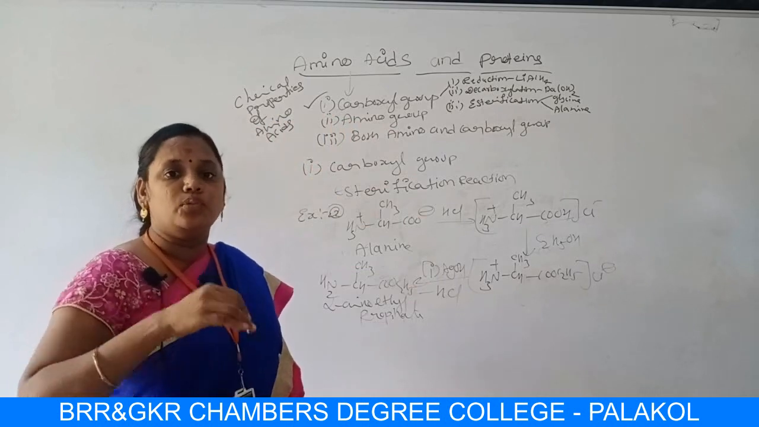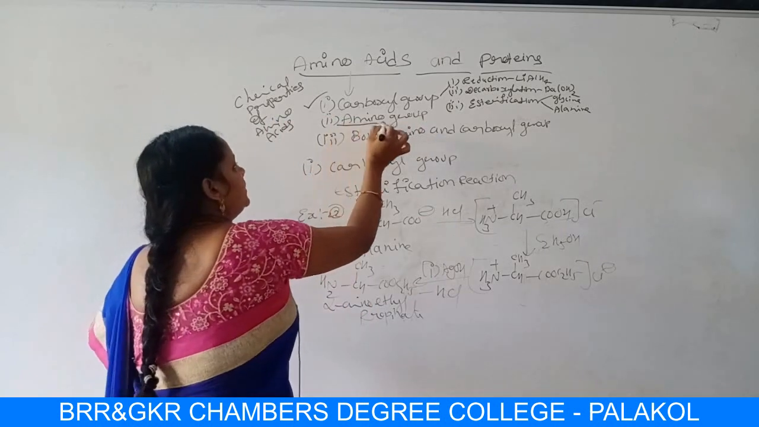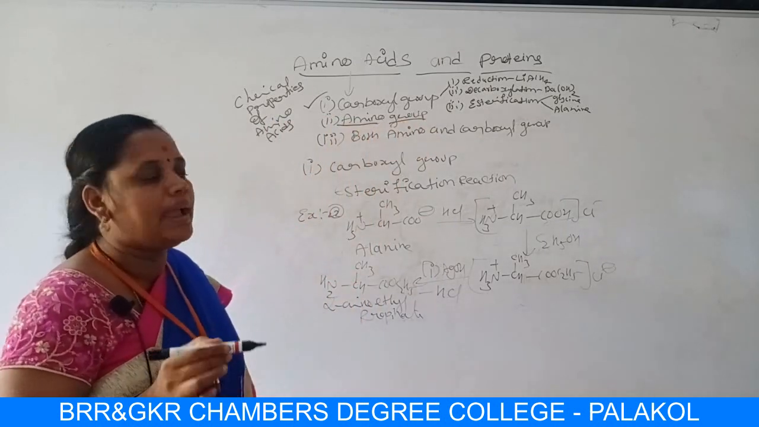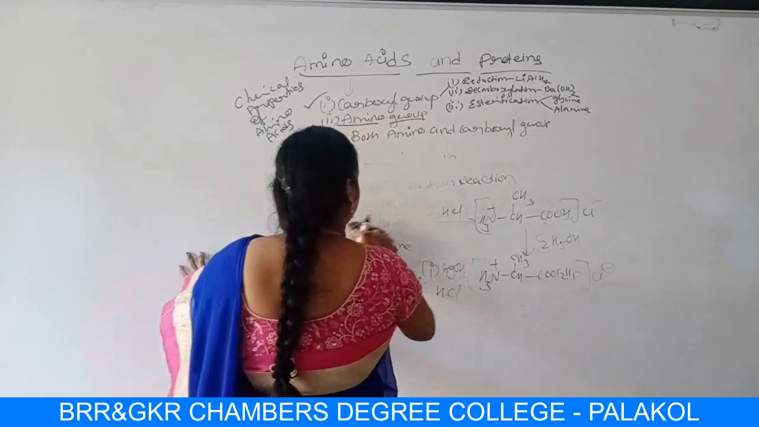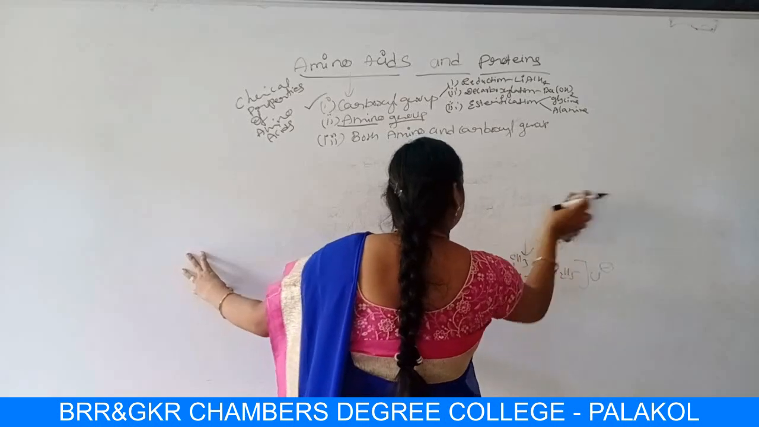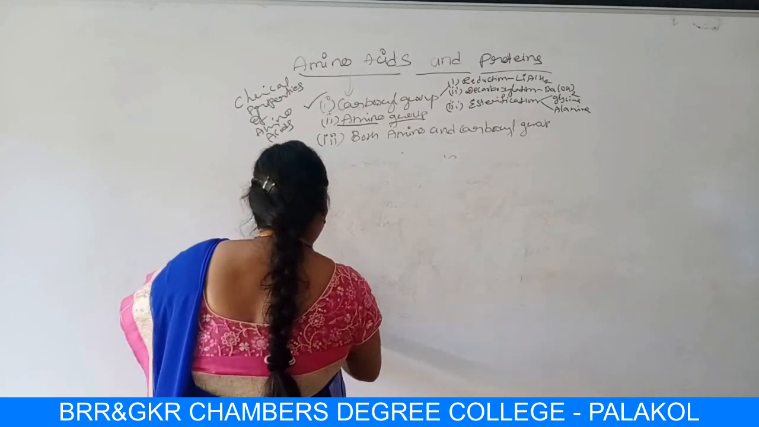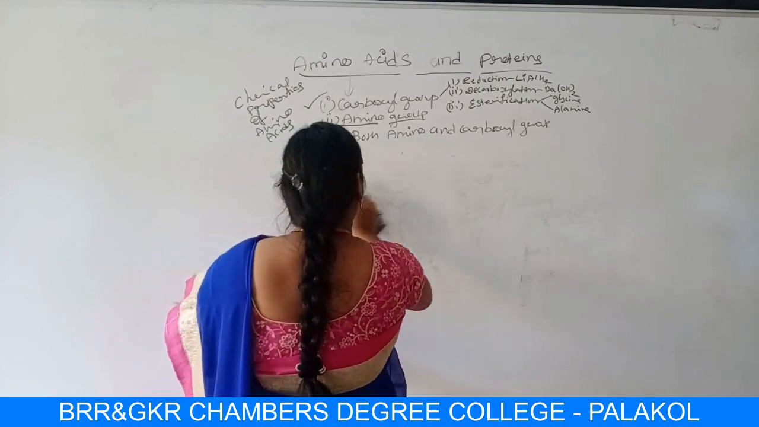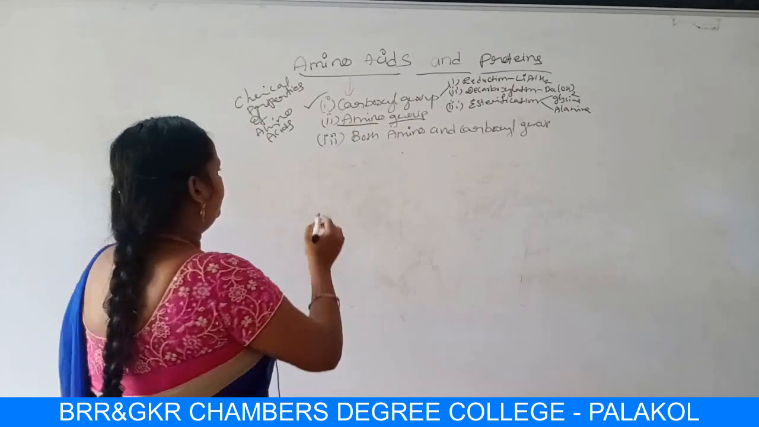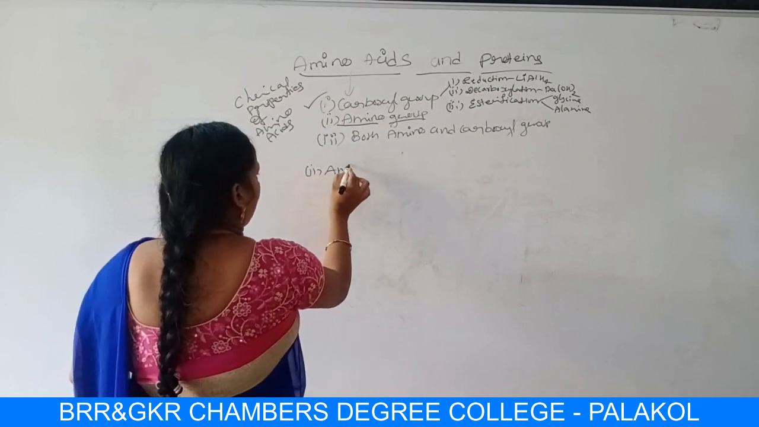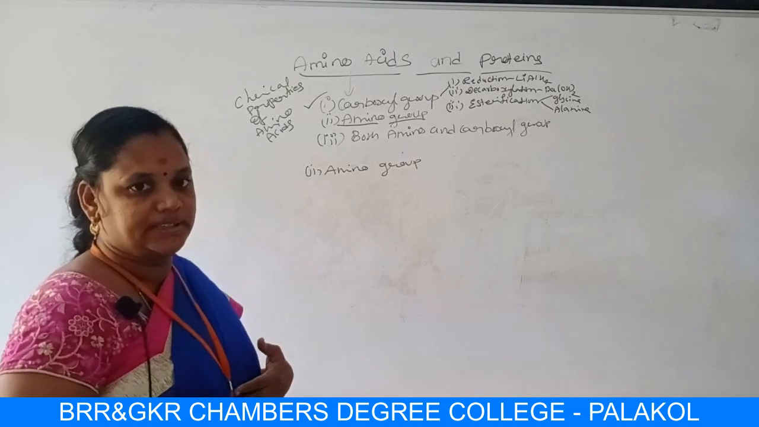Next, let me move into the chemical properties due to the amino group. Let me move into the second one, chemical properties due to the amino group. Okay, students? Next, chemical properties due to the amino group. Okay, let us do 3 reactions in this also.